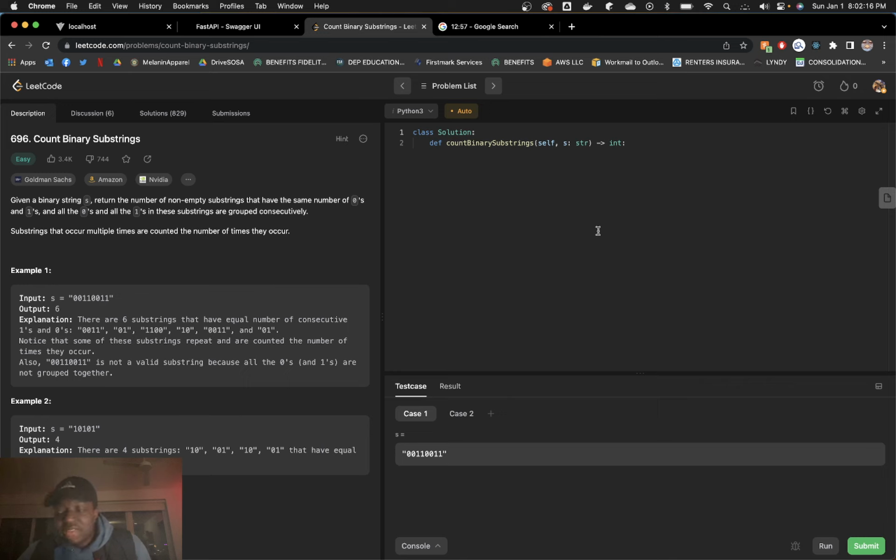So the consecutive flag wasn't triggered. The flag is: if we're unbalanced and we're growing to get balanced, then we're okay. But as soon as we're unbalanced and we're not growing to get balanced, we have to shrink the window.